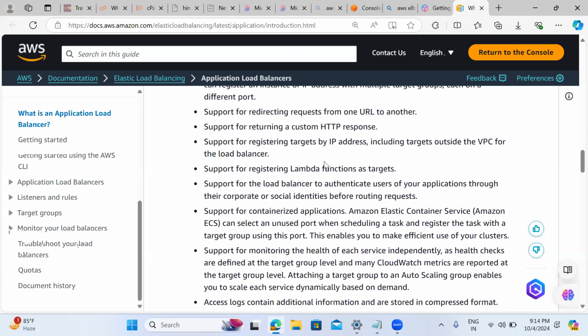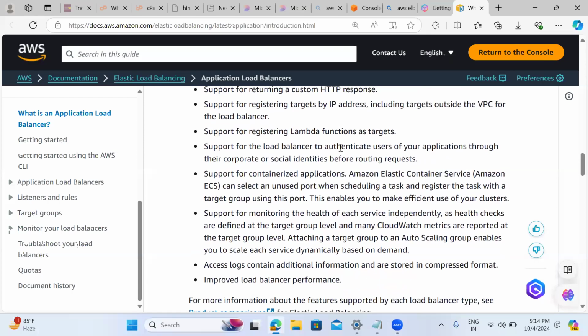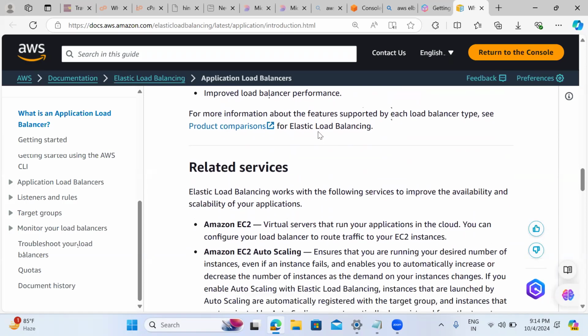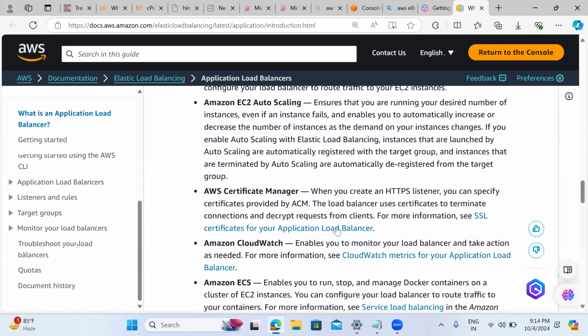Lambda is also supported, and IP addresses are supported as targets. Containerized apps are also supported, but Lambda is not supported by the network load balancer. The application load balancer also supports authentication and authorization based on Cognito, if you have that kind of requirement, which the network load balancer does not support. It supports path-based routing, URL-based routing, web applications, and TLS termination also.